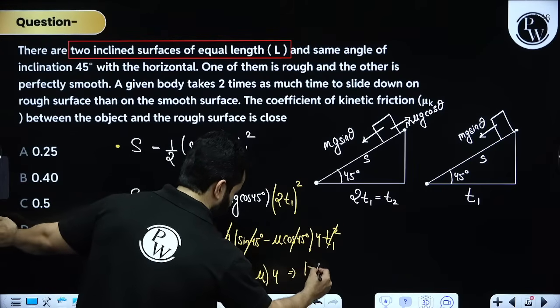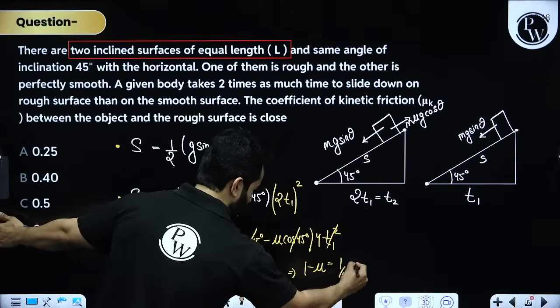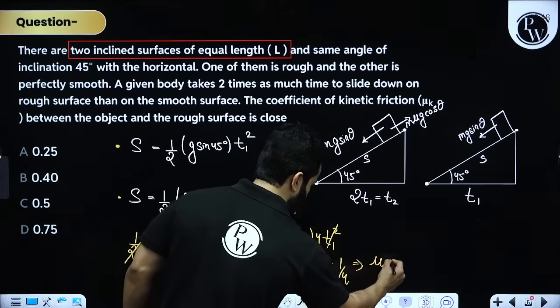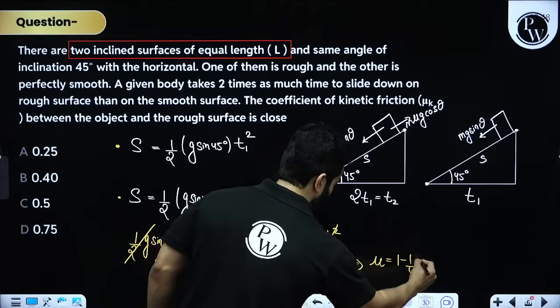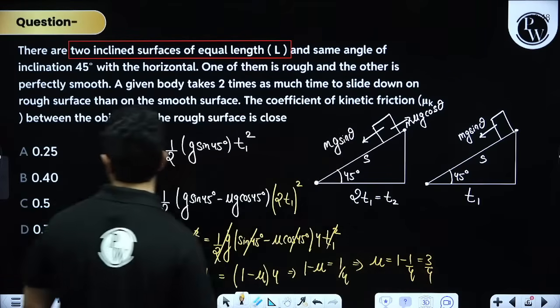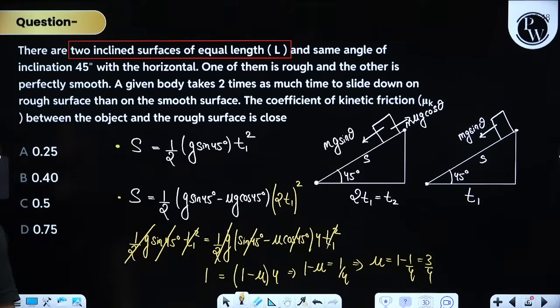That means 1 minus mu will be equal to 1 by 4, which means that mu will be equal to 1 minus 1 by 4, that is 3 by 4. Right? So 3 by 4 is the correct answer for this.